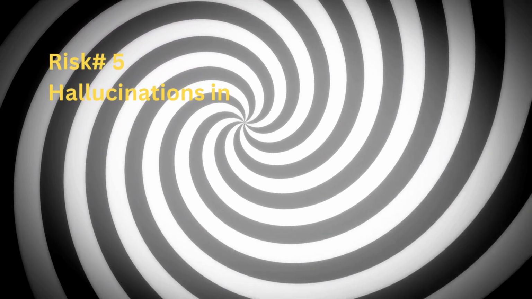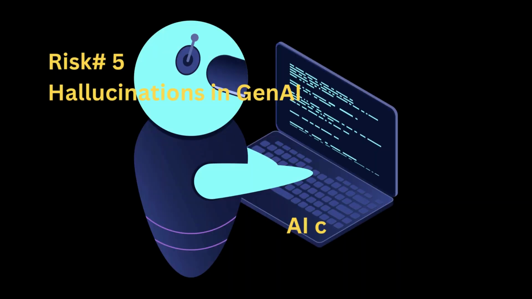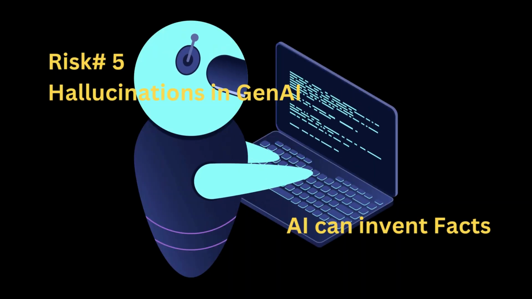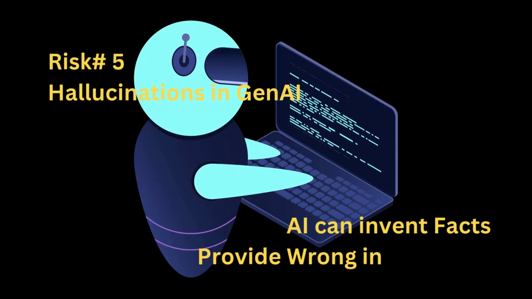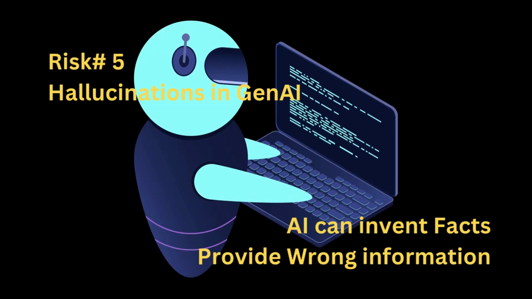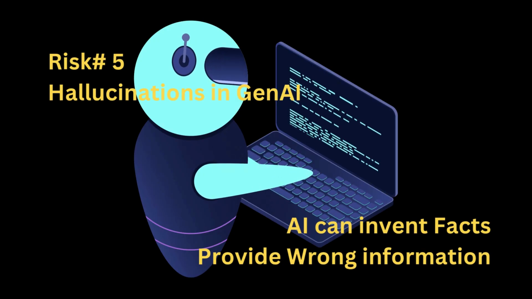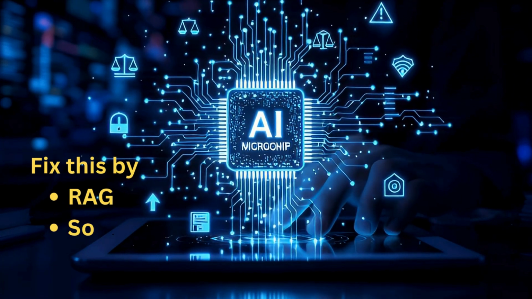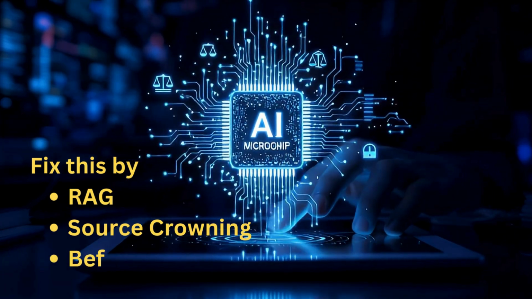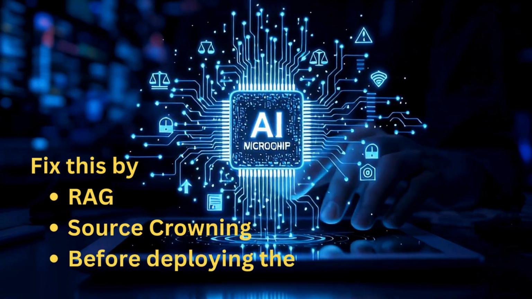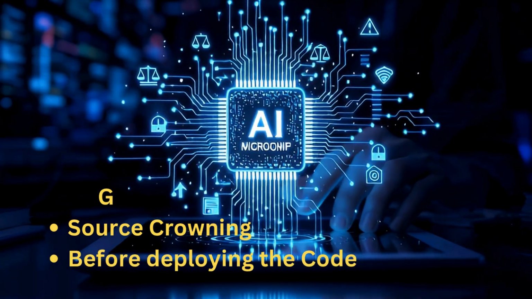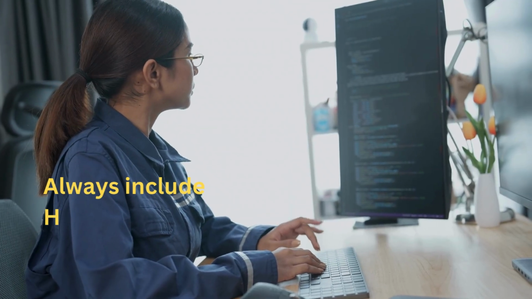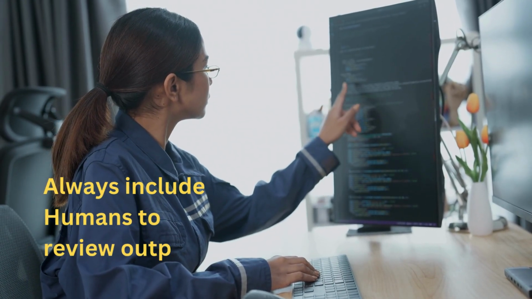Risk number five, hallucinations in generative AI. Generative models like ChatGPT or Gemini can confidently produce wrong information. That's a hallucination, when the AI invents facts. Fix it with retrieval augmented generation, RAG, and source grounding to verify outputs before deployment. Always include human review for higher stake use cases.